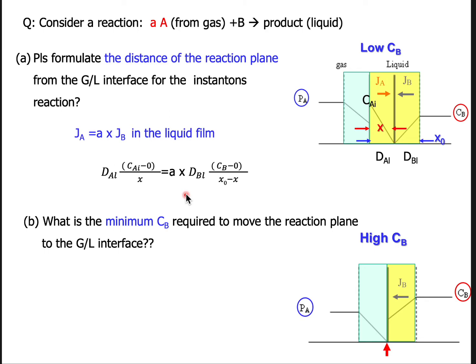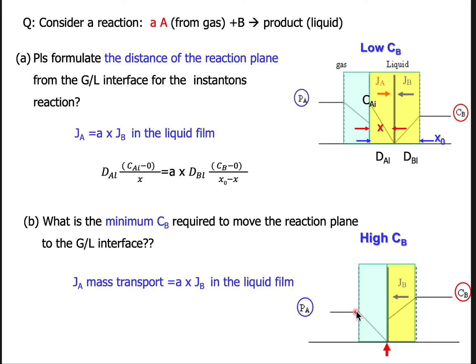And some people will probably ask how to determine whether the CB is high enough to push the reaction plane to the gas-liquid interface. How to determine the minimum CB? So yes, the idea is also based on the equation of flux. JA equals a times JB in the liquid film.